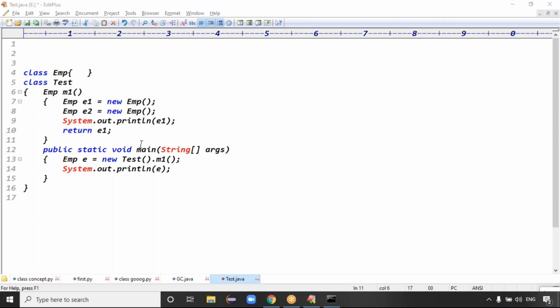Okay, so after M1 is complete, how many objects are eligible for the garbage collector now? Guys, how many objects? E2, only one, because here we are returning E1 and we are holding E1. It means E1's existence is still there, right? That's why only the E2 object is eligible for the garbage collector, guys.